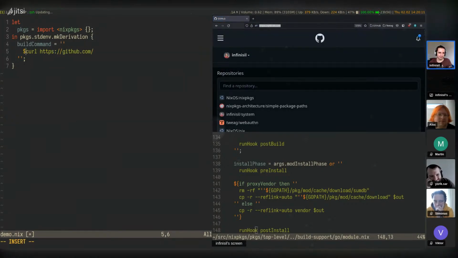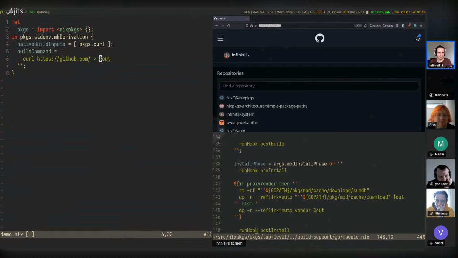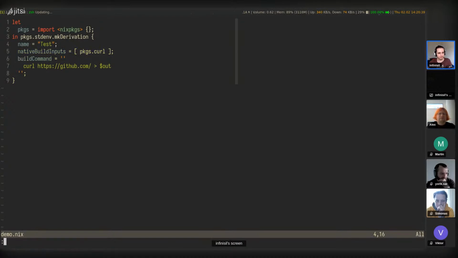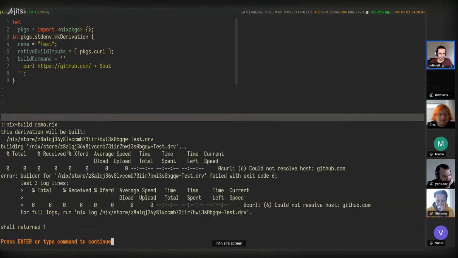Let's do a curl. So let's add nativeBuildInputs equals packages.curl, and let's put this to the output. And then this won't work by default because, right, we run in the sandbox. Let's do demo.nix. Derivation name missing, name is test. All right, yeah, that fails.